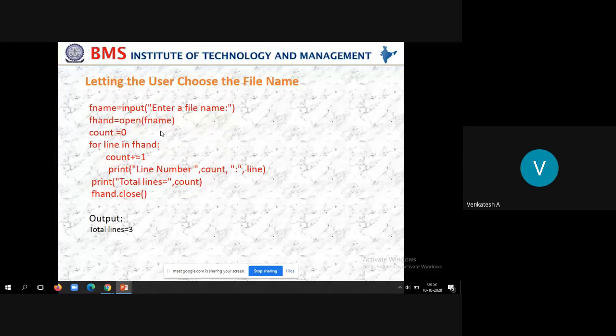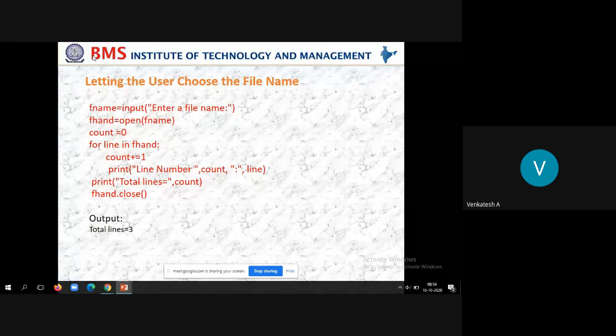Here the user will enter the file name, and within that file I want to find out how many lines there are. The program is interactive: the user enters from the keyboard, and I need to search whether the file is available or not. If yes, I need to print how many lines the file contains.